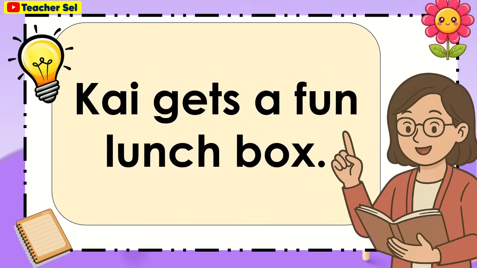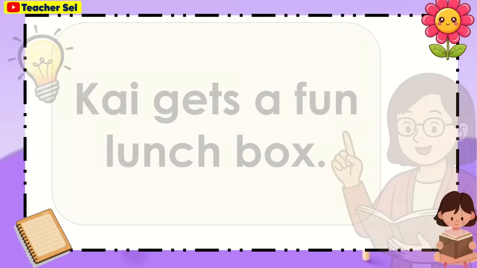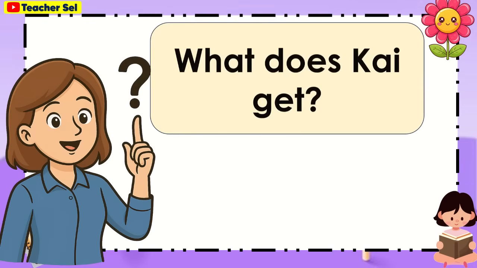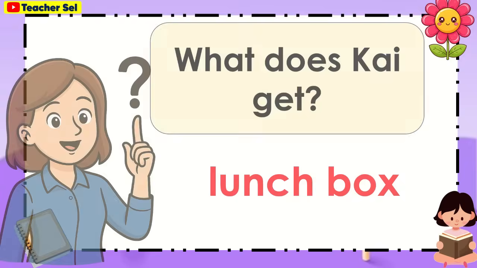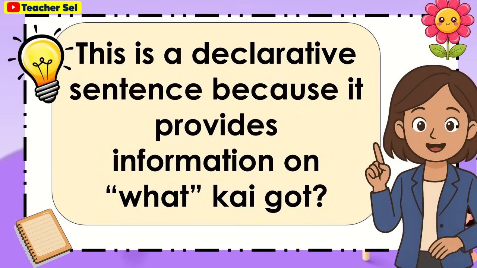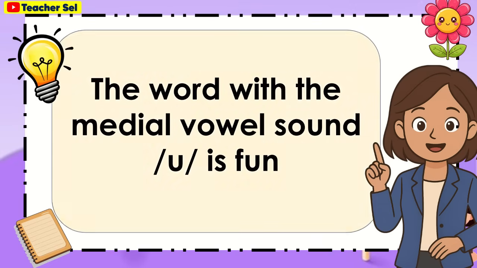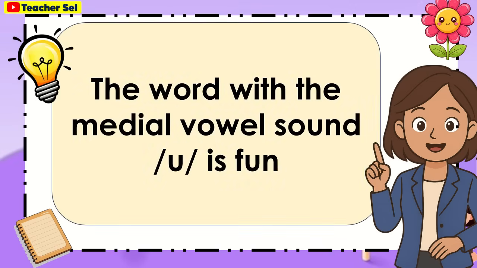Kai gets a fun lunchbox. What does Kai get? Lunchbox. This is a declarative sentence because it provides information on what Kai got. The word with the medial vowel sound A is fun.